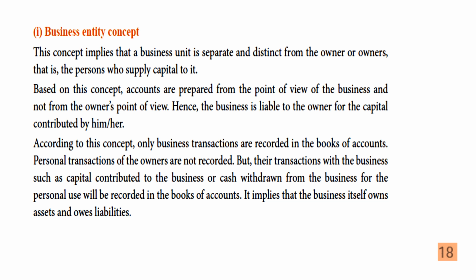So not all the activities of the owners are recorded, but such as the capital, how much money he invested in the business, and also the cash withdrawn from the business for personal use.